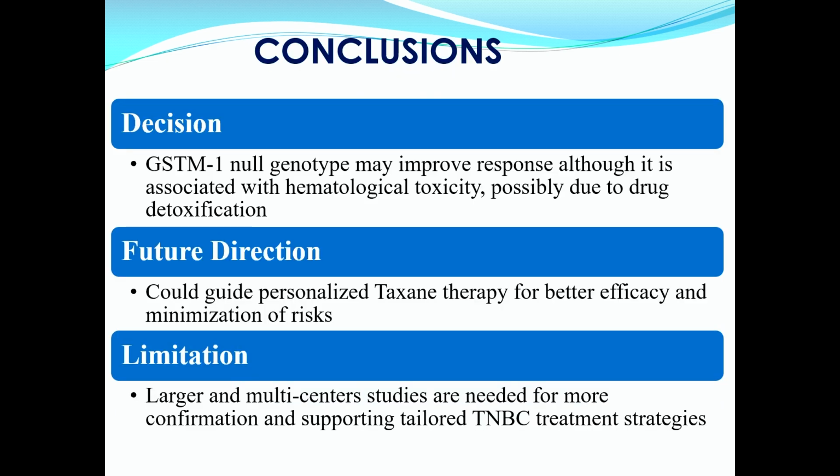So finally, the GSTM1 gene can be used as a genetic marker for the selection of treatment regimen for triple-negative breast cancer. In some cases, not most of the cases, the treatments fail. Young patients face more toxicities. In this case, we have found that GSTM1 can be a marker. The patients in whom this gene is absent, who do not carry this gene, have more toxicity and less response.